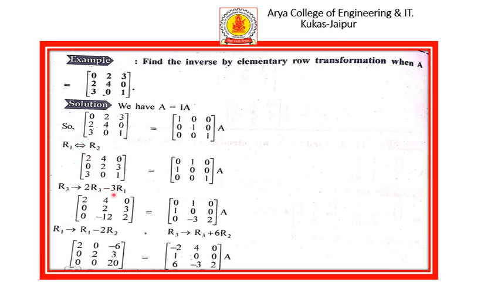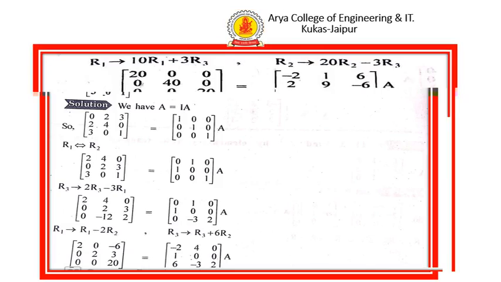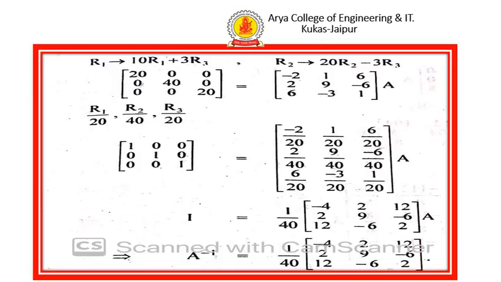Proceeding further, by elementary row transformation to find the identity matrix on the left hand side, we get the matrix I equals this term.